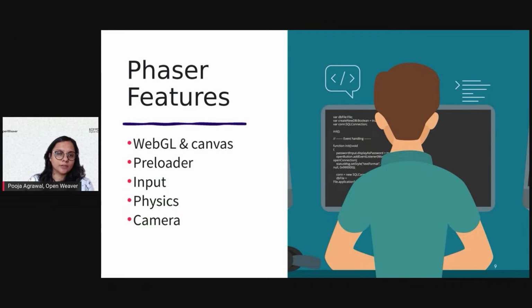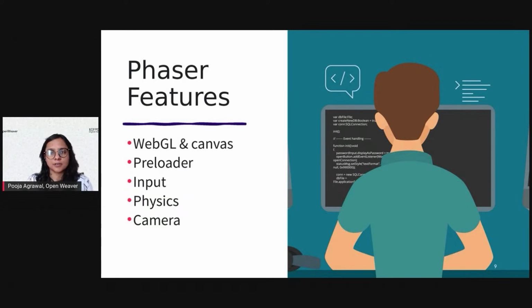Another thing we want to focus on is the camera support. Phaser has multi-camera support, so it can easily create extra cameras and then position and scale them anywhere on the screen. Not particularly for this game, but for multiple games you would need multi-camera support. The cameras can be scrolled and have special effects like shake, flash, and fade. So the fading effect, the flash effect, the shake effect, all that we can simply do with the help of the camera feature, which is available with Phaser HTML5.